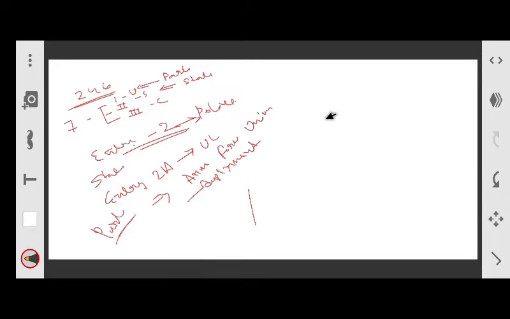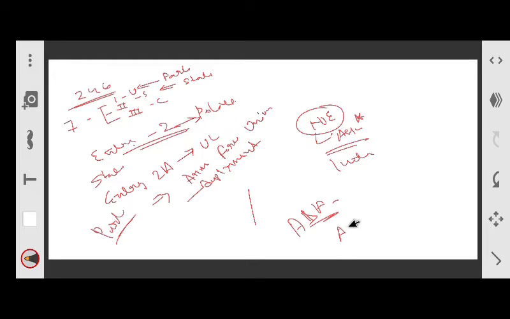For example, in northeastern states like Assam. Suppose Assam. There is some internal disturbance, right? So there is a legislation called the Armed Forces Special Powers Act, right?